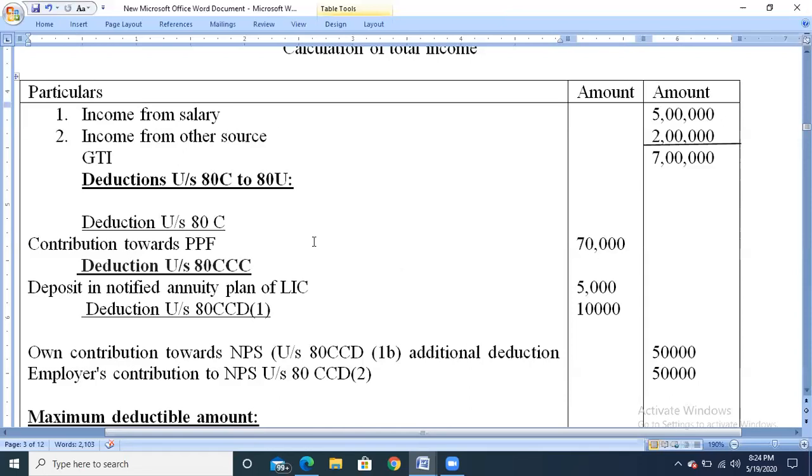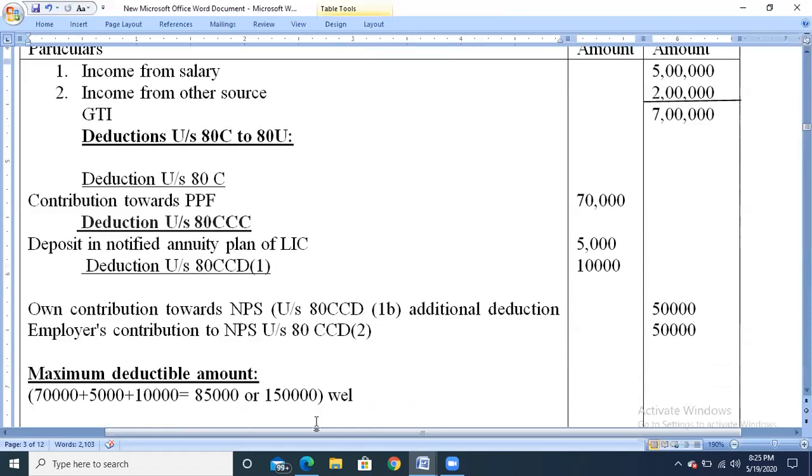Now, when you are totaling the three sections, that is 80C, 80CCC, and 80CCD subsection 1, that is 70,000, 5,000, and 10,000, the total amount is 85,000. That is the total of the three sections, and that amount should not exceed rupees 1,50,000.